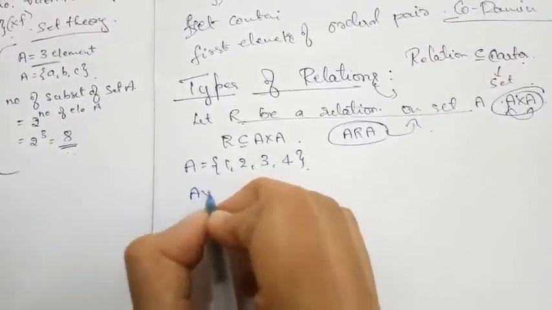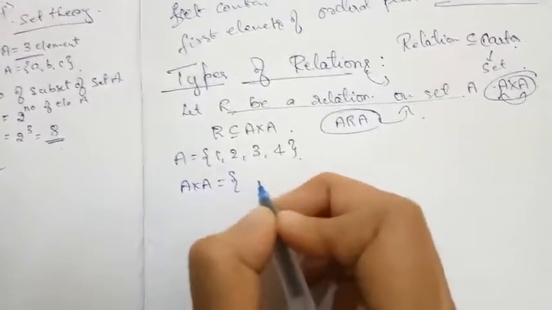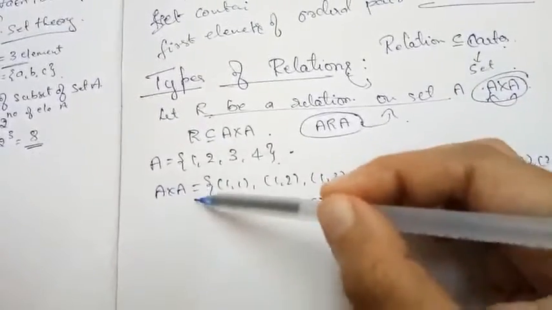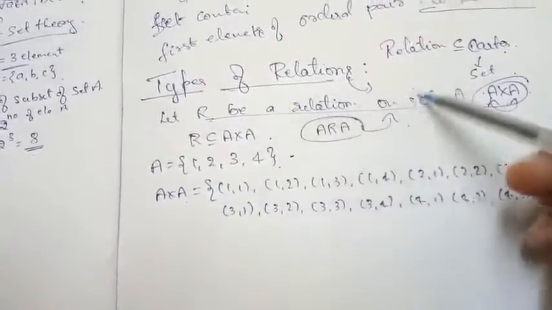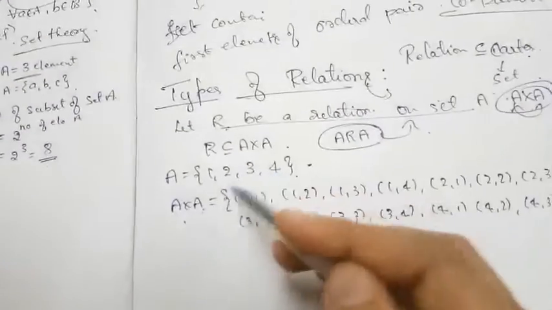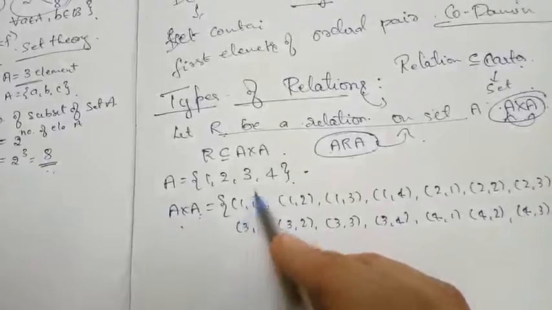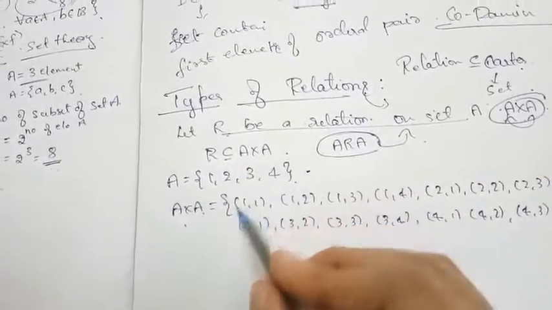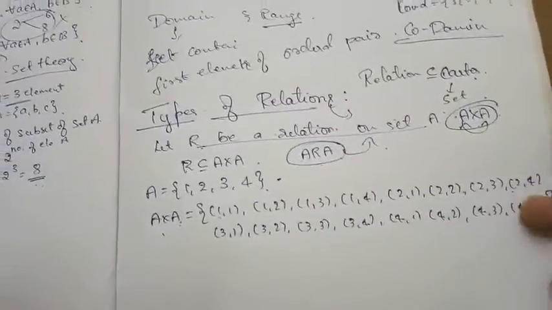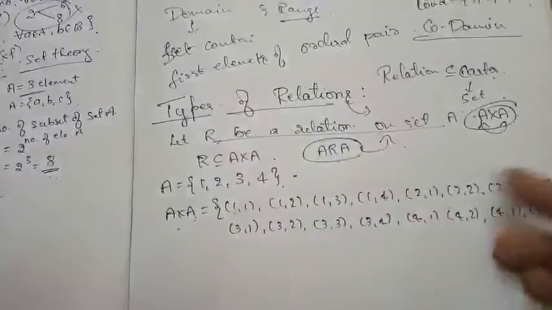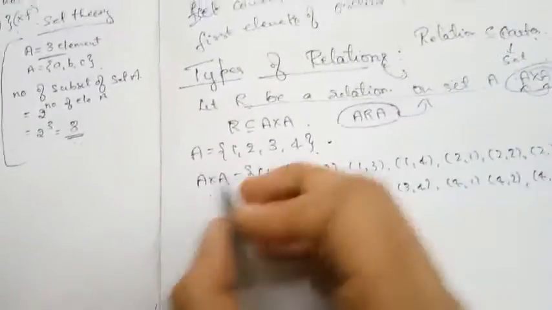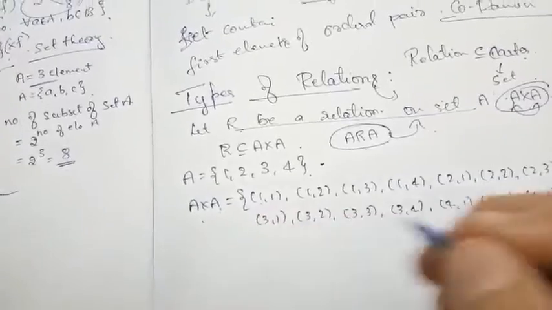Then we all know how A cross A will look. This is our set A and its Cartesian product. Here the relation is defined on the set A itself, so A is related to A means A cross A. So the ordered pair (1, 1) is related to A itself. So (1, 1), (1, 2), (1, 3), (1, 4), (2, 1), (2, 2), etc. are the elements of the Cartesian product A cross A. Now let us define some types of relations.